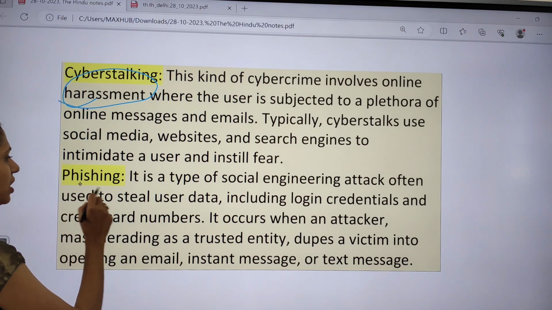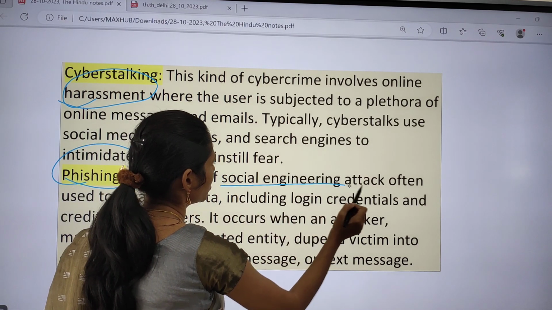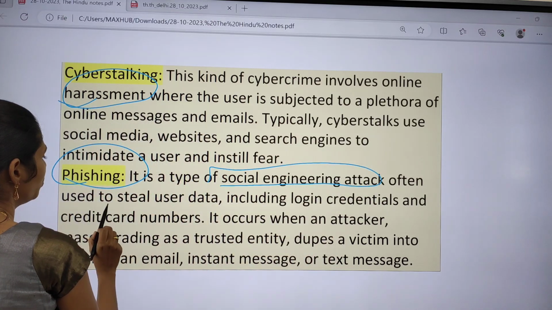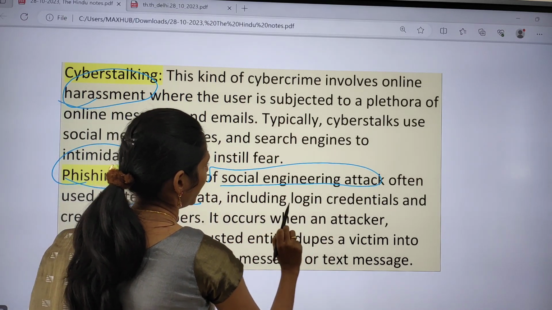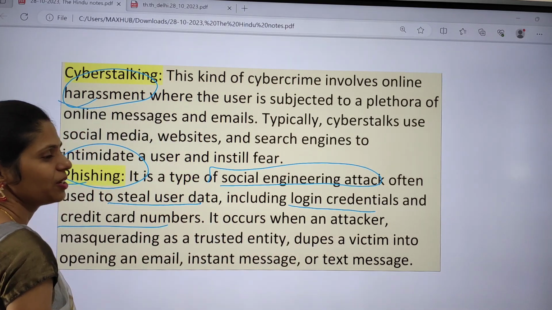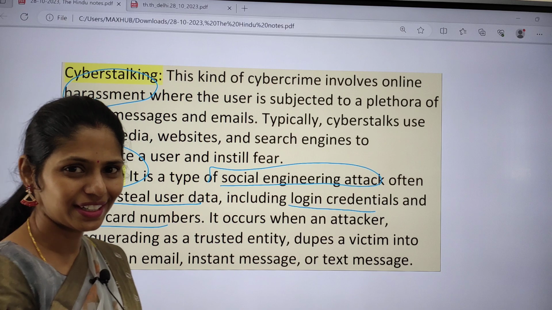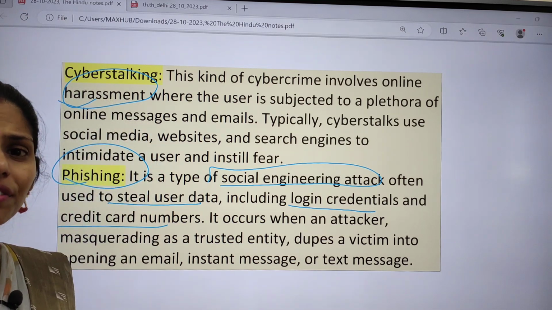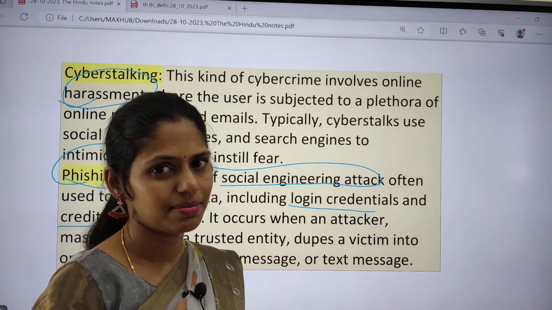And this one is phishing. Phishing is a type of social engineering attack. It is often used to steal user data, login credentials, and credit card numbers, etc. So in this way they will try to get money. These are the different types of cyber crimes.